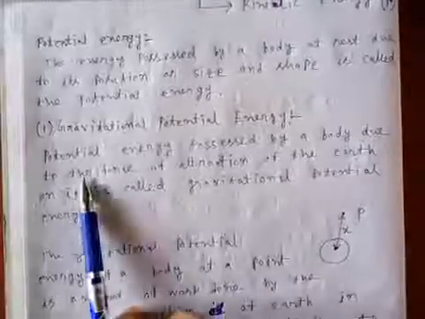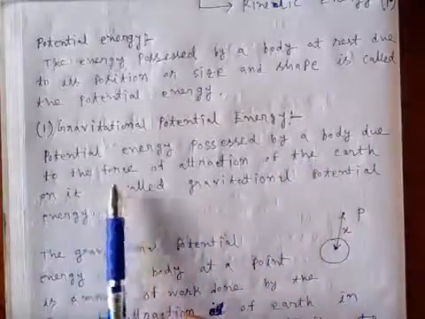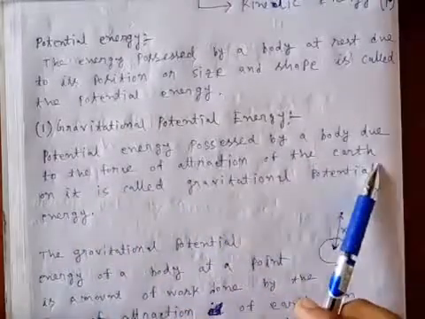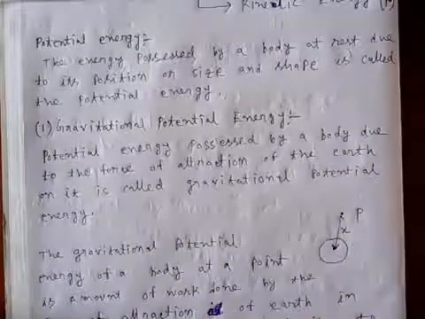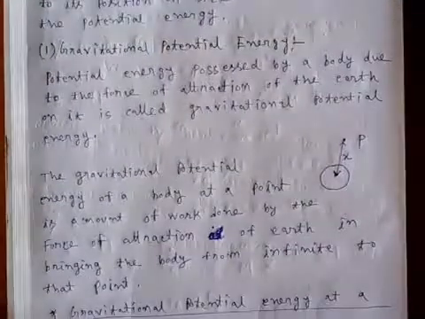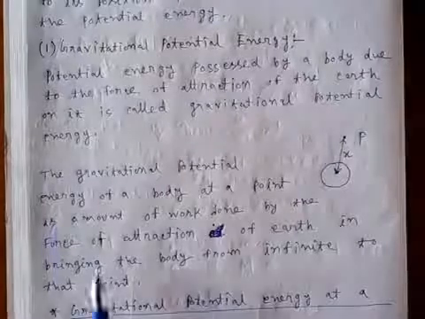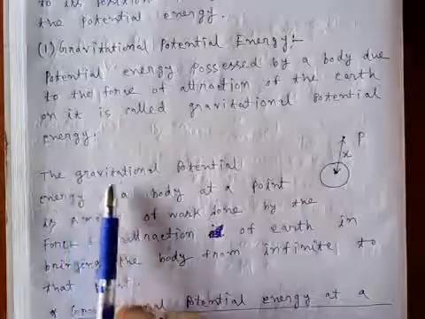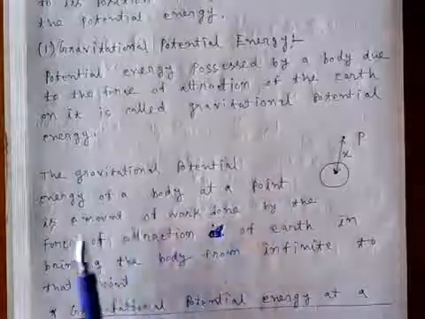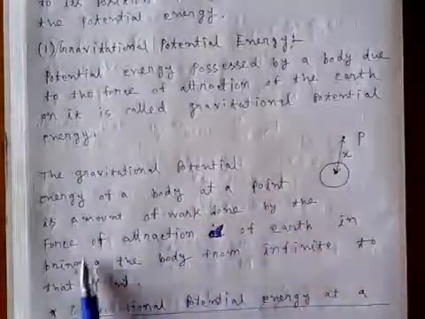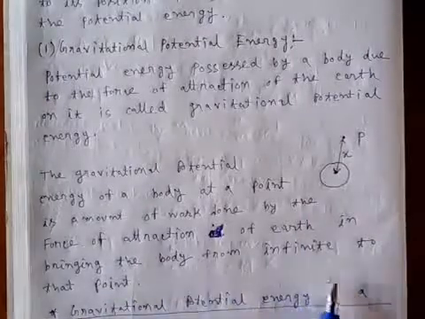So the first one is gravitational potential energy. Let's see first the simple definition. Potential energy possessed by a body due to the force of attraction of the earth on it is called gravitational potential energy. That is the simplest definition. Let us discuss an advanced definition, then we will go to the expression. The advanced one: the gravitational potential at a point is the amount of work done by the force of attraction of earth in bringing the body from infinity to that point.